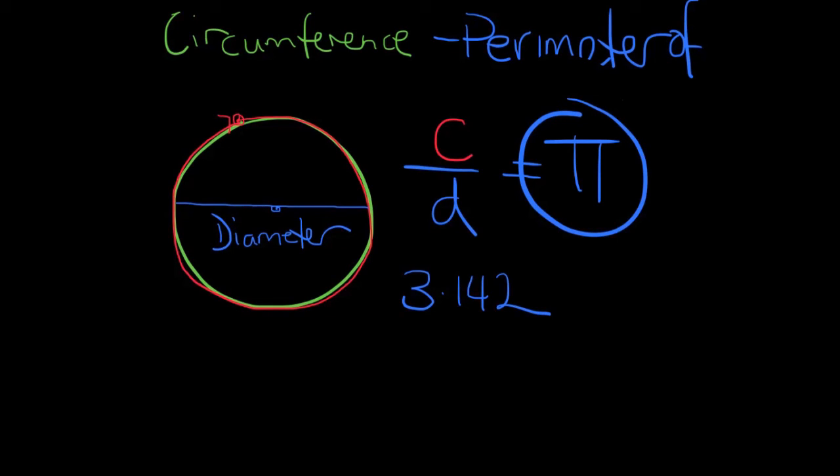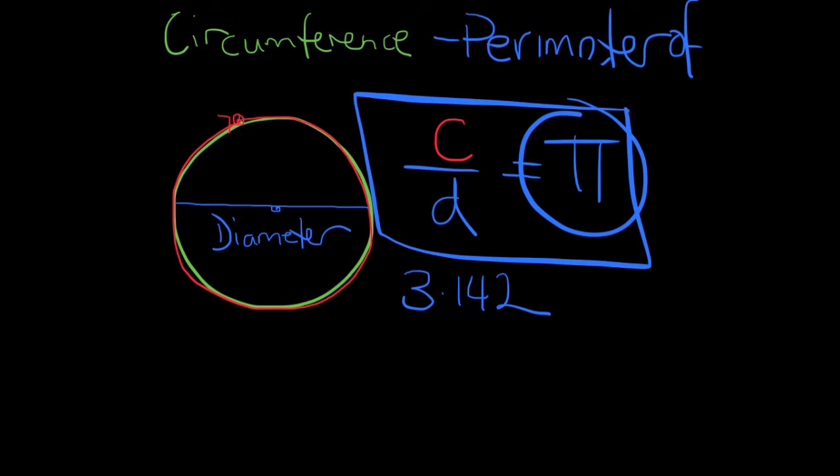If we take the circumference and divide it by the diameter, we're always going to get that number. So this is a really useful concept to know, because we can now take this formula here and we can work out the circumference of any size circle if we know our diameter, because as we know, it's really difficult to measure distances around curved surfaces.